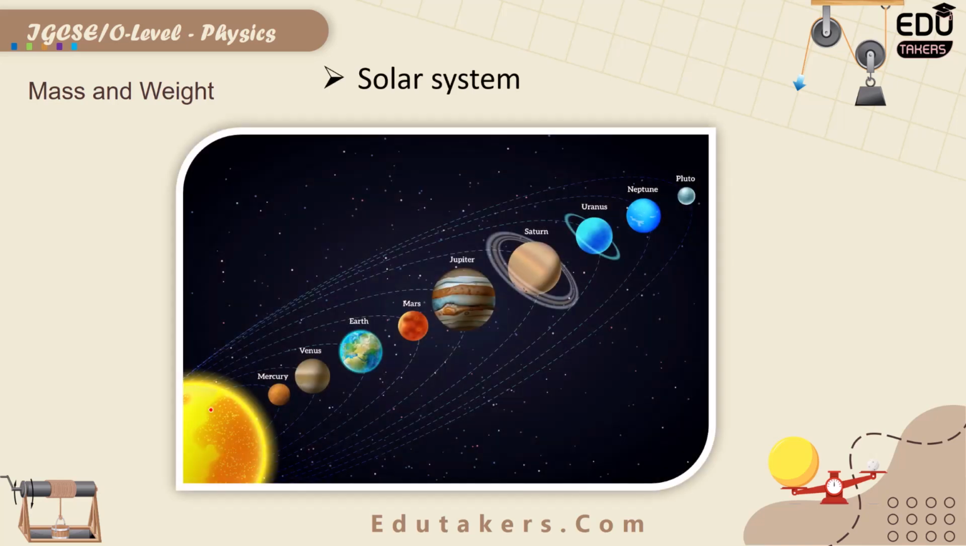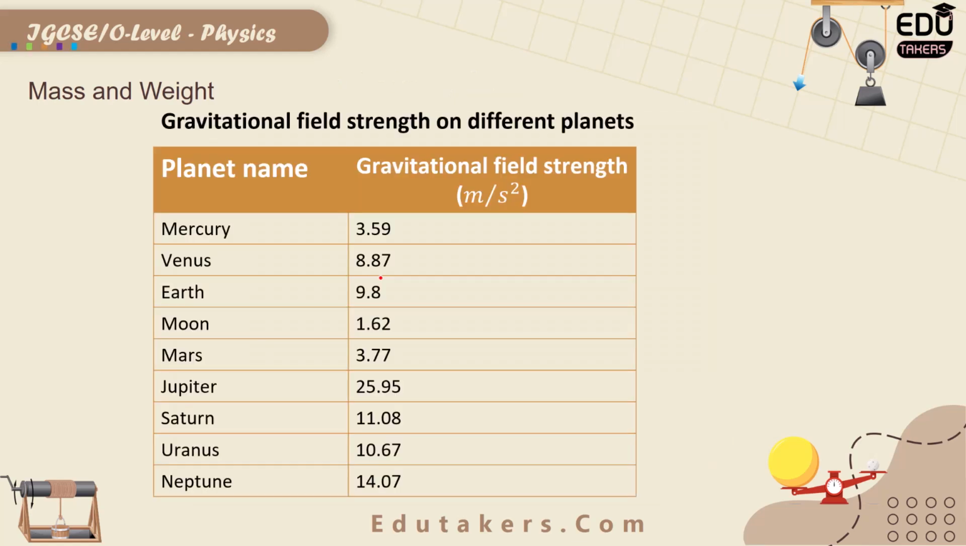Here you can see the solar system that contains different planets: Mercury, Venus, Earth, Mars, Jupiter, Saturn, Uranus, Neptune and Pluto. On all of these, the value of the gravitational field strength is different. The value on all of these planets is given. At Mercury, the value of g is 3.59 m/s². At Venus, the value of g is 8.87 m/s² or N/kg.